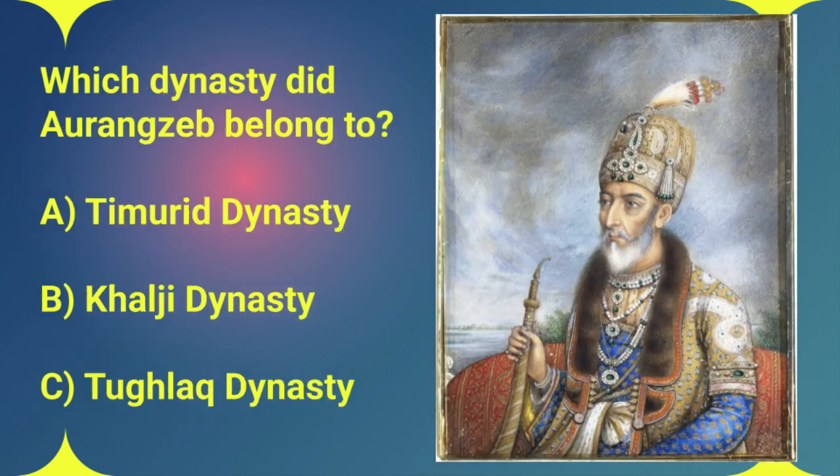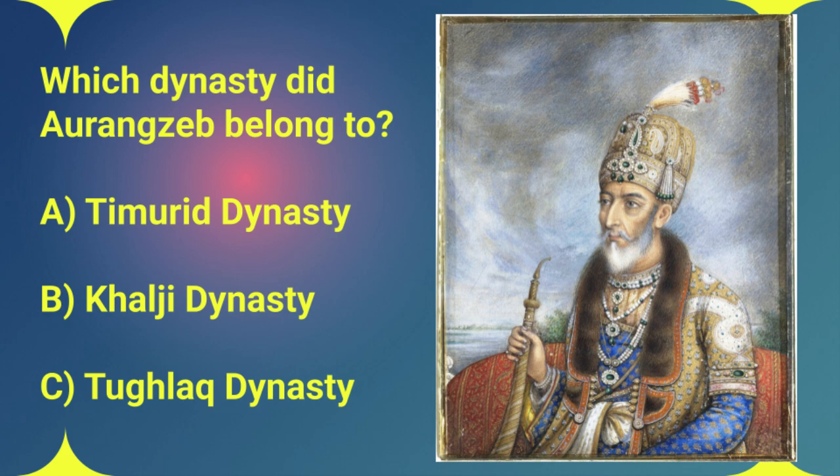Okay, question 15. What dynasty did Aurangzeb belong to? A, the Timurid dynasty, B, the Khalji dynasty, or C, the Tughlaq dynasty? We're going way back in history now, tracing the roots of the Mughals. Aurangzeb, like all the Mughal emperors before him, was a descendant of Timur, also known as Tamerlane. That means he belonged to the Timurid dynasty. This lineage wasn't just a family tree, it was a source of immense pride and legitimacy for the Mughals. They saw themselves as heirs to Timur's vast empire, and they used that heritage to justify their own ambitions in India. The answer is A, the Timurid dynasty.